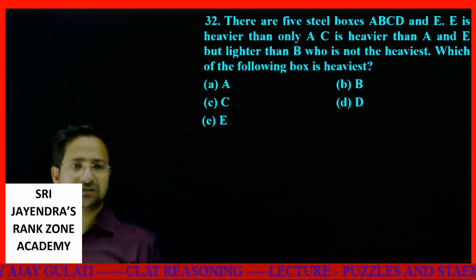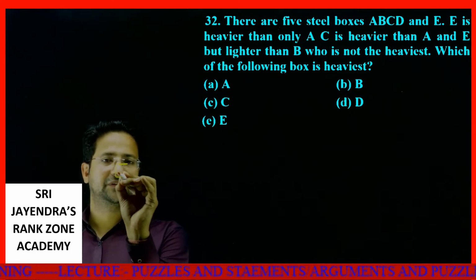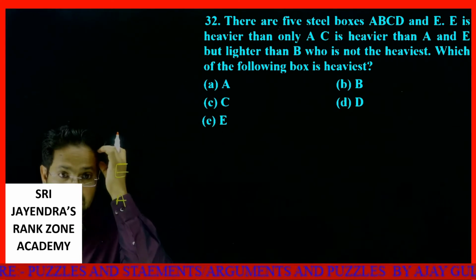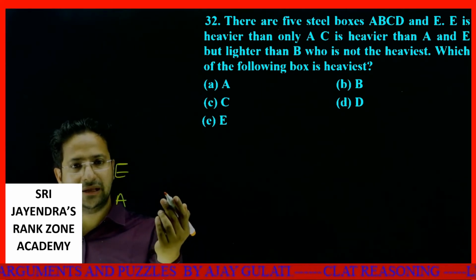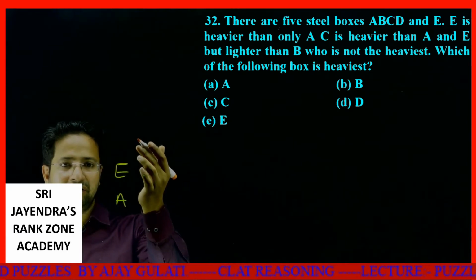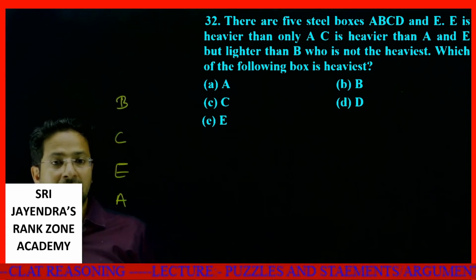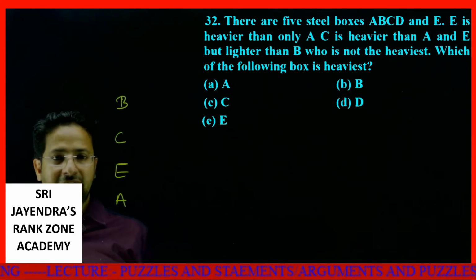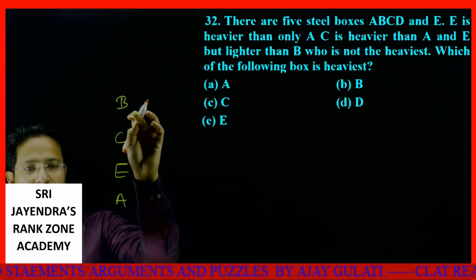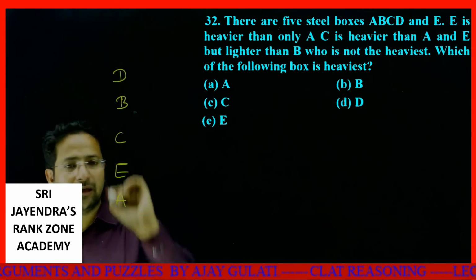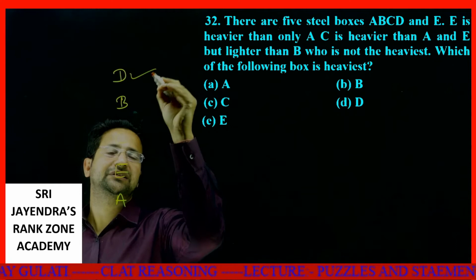There are 5 steel boxes A, B, C, D and E. E is heavier than only A. If this is E, so E is heavier than only A. C is heavier than A, obviously, and E, but lighter than B. C will come over here, B will come over here. Who is not the heaviest? So B is not the heaviest, that means D is the heaviest. Which of the following is the heaviest? D is the heaviest. See, students, this is the main line.